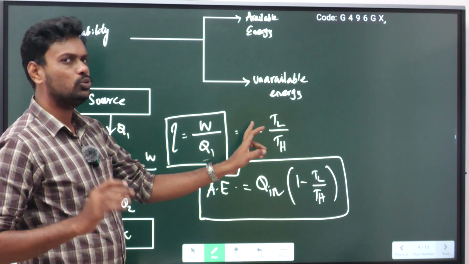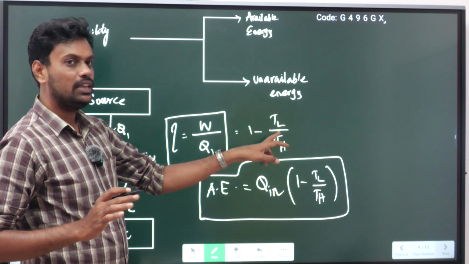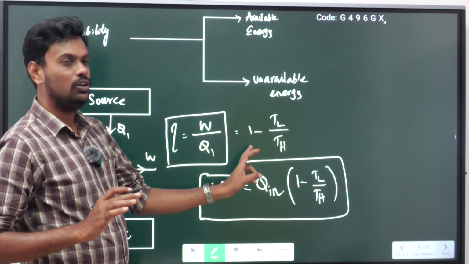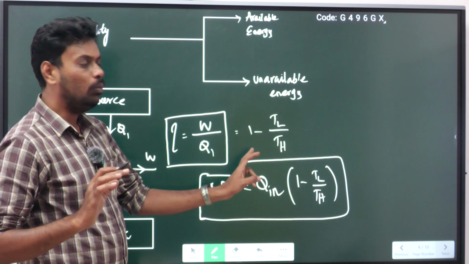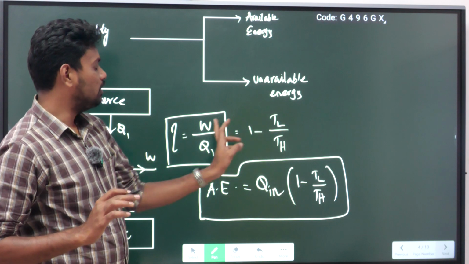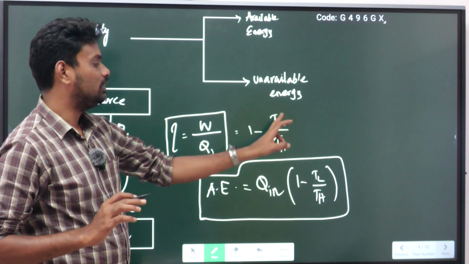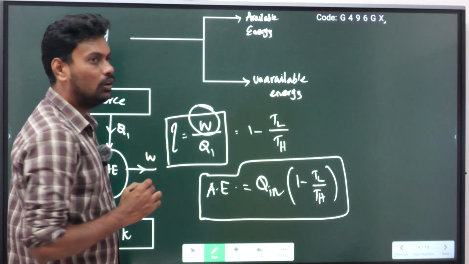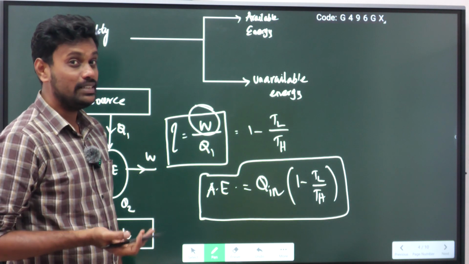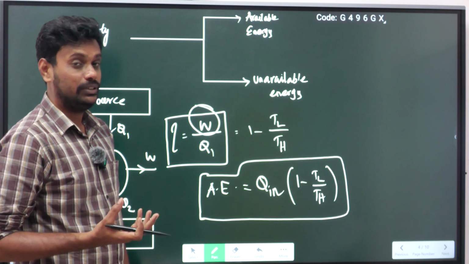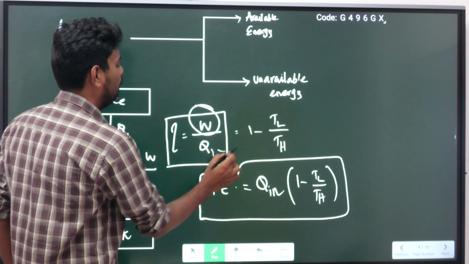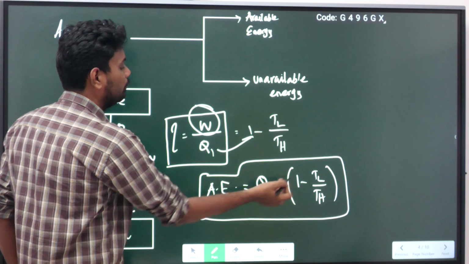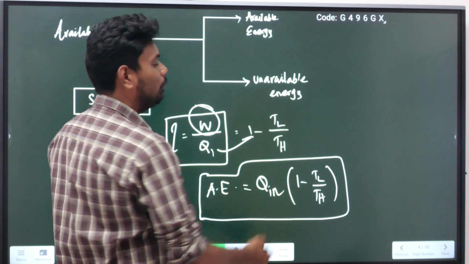This is one big derivation, and after that a small derivation. I have derived this already in the previous session. If you want to see it, please refer to that video. So the efficiency is W by Q1, equal to 1 minus TL by TH. Now I want to know how much work is done. That is the available energy, right? So W is equal to Q in multiplied by (1 minus TL by TH).